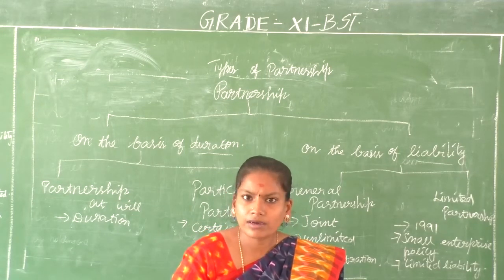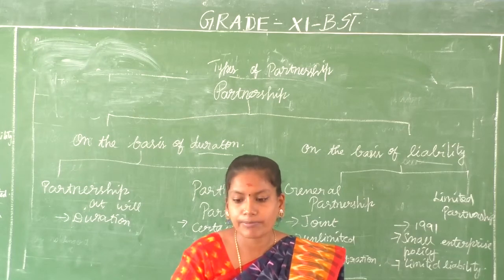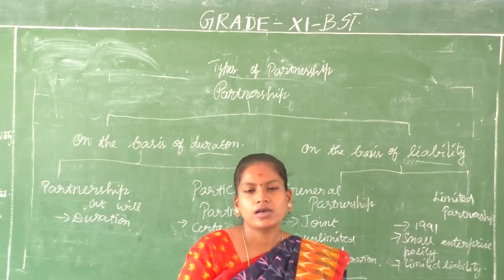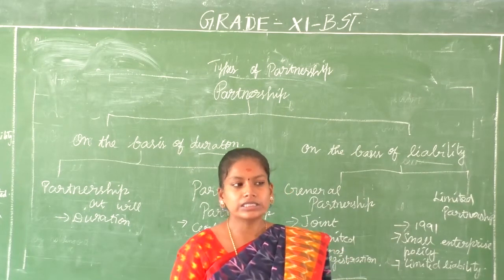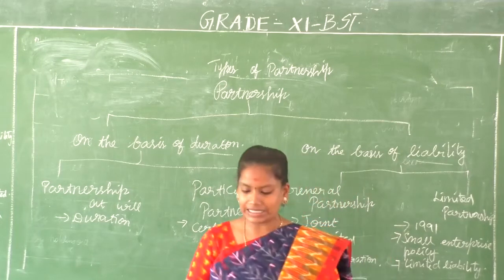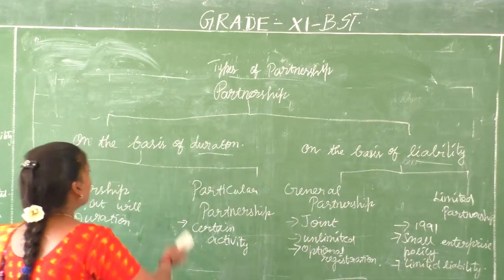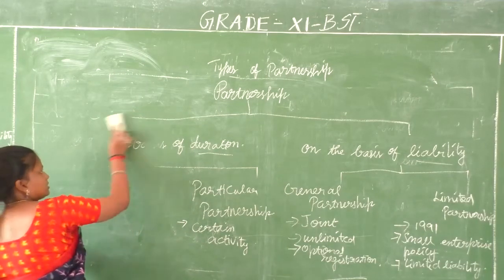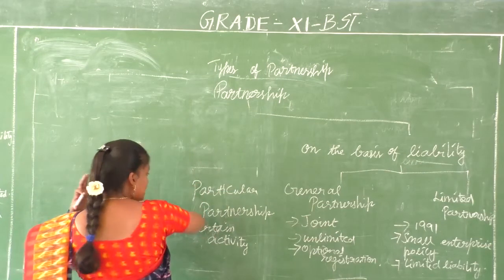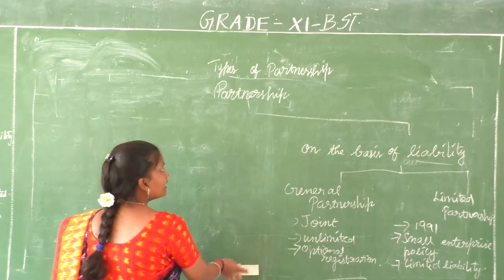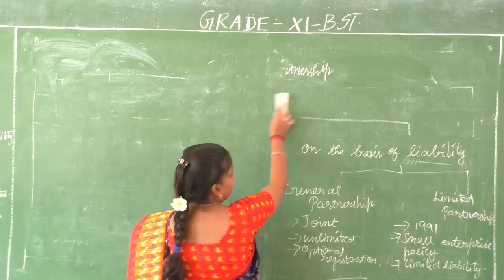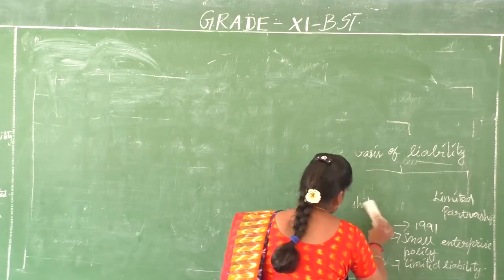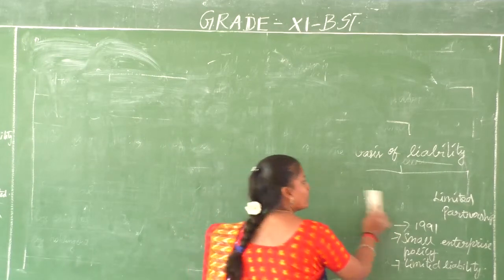Every kind of partnership firm, everything we have discussed. But what binds them together is a legal document, an agreement. What binds them together is a deed that is called the partnership deed. That is what we are going to discuss next. Any sort of partnership firm or any type of partner needs to be placed in this partnership deed, because it has lots of benefits and it is essential for us to register our firm also.